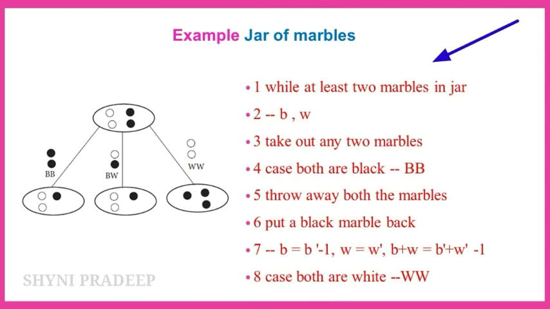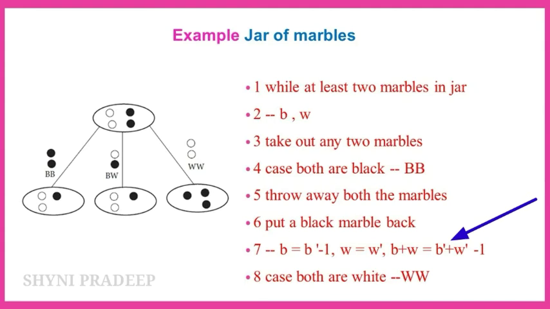See here the algorithm. While there are at least 2 marbles in the jar, let us take 2 marbles from the jar. If both are black, throw away both marbles and next put a black marble back inside the jar. So B is equal to B minus 1, which means 1 black marble decreases, and W is equal to W, which means here you are taking only black marbles, so white marbles are not decreasing. And next B plus W is equal to B plus W minus 1.